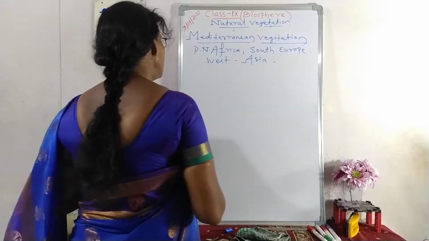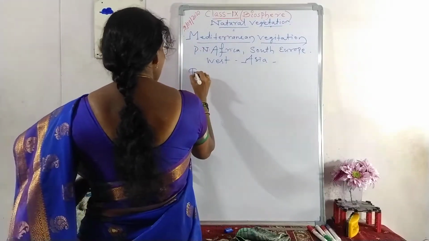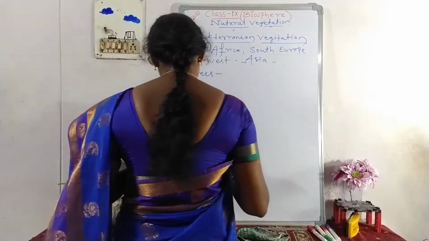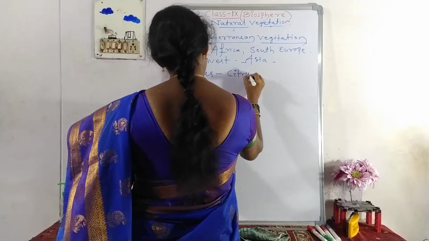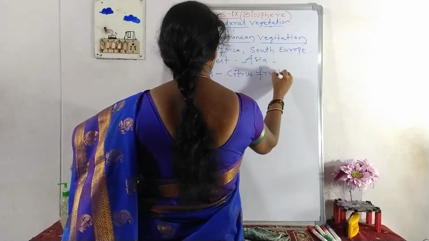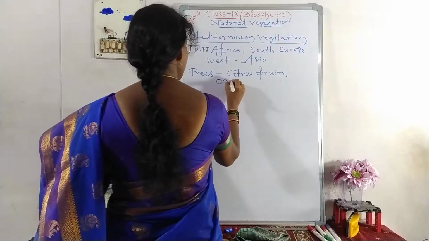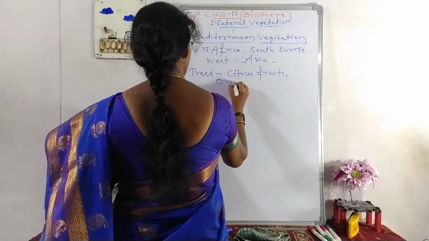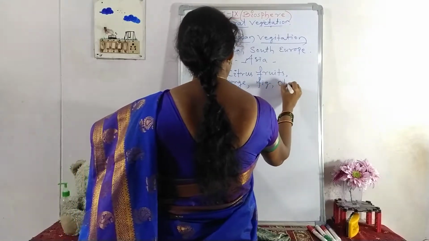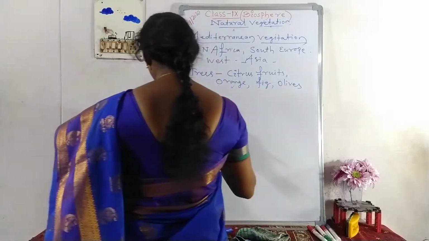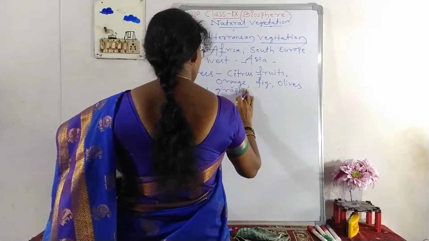The trees we can see there are citrus fruits such as orange, fig, olives and grapes.